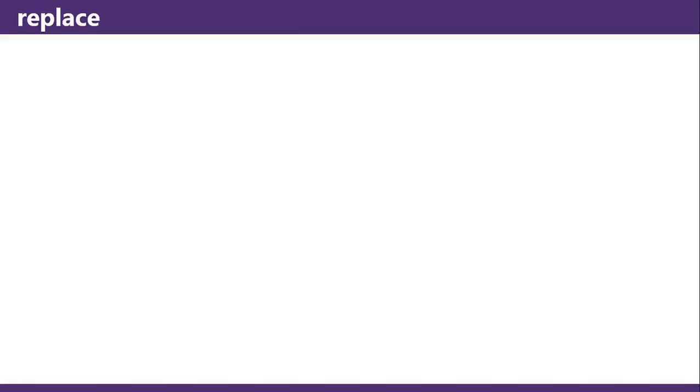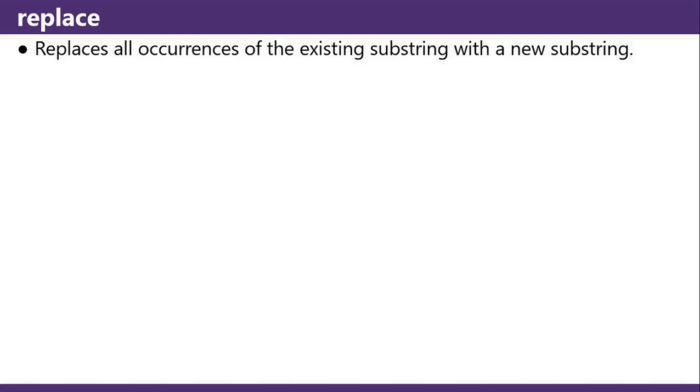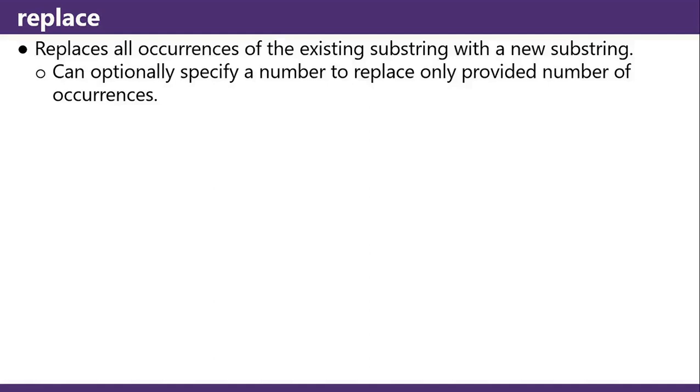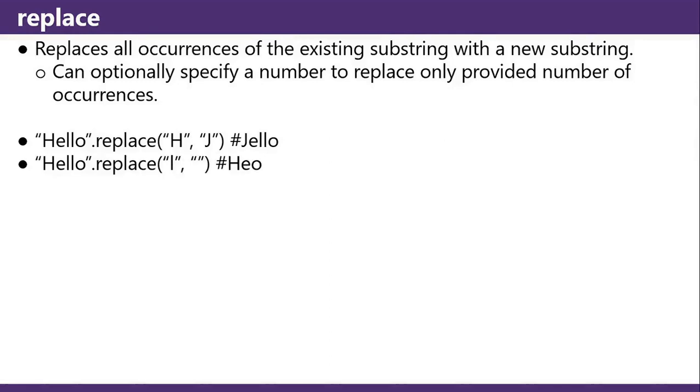Replacing substrings. Replace replaces all occurrences of the existing substring with a new substring. You can optionally specify a number to replace only that number of occurrences. Hello.replace('H', 'J') replaces the H with a J and you get Jello. Hello.replace('l', '') replaces L with nothing: Heo.